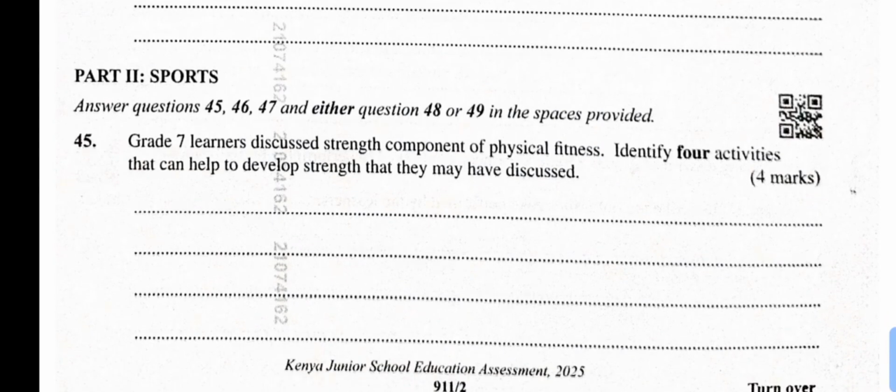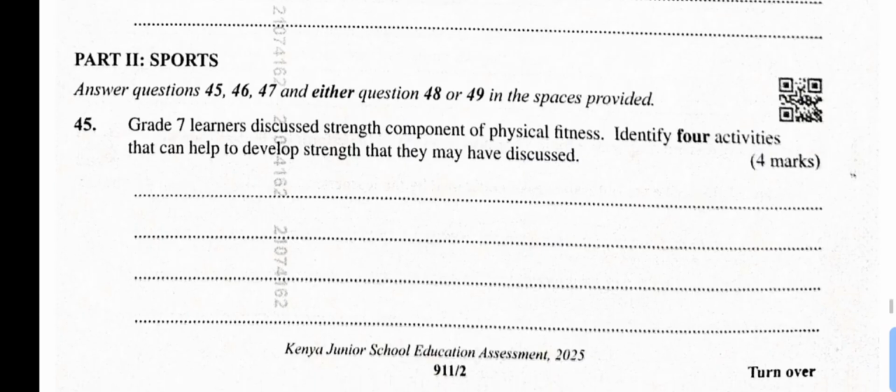Projection. Then number 45, grade 7 learners discuss the strength component of physical fitness. That one is sports now. Identify four activities that can help to develop strength that they may have discussed. You can do push-ups, sit-ups, weightlifting, squats, among others, and planks as well.